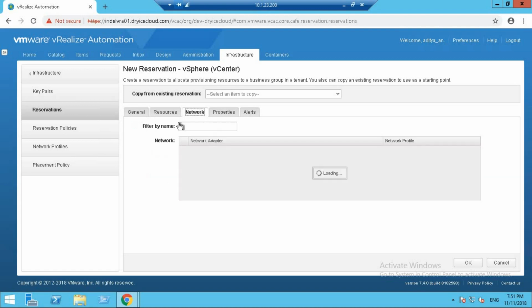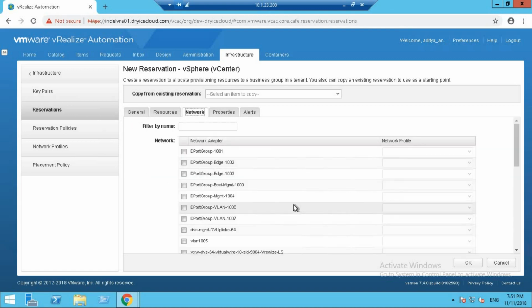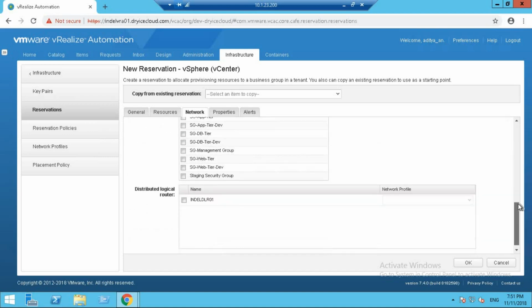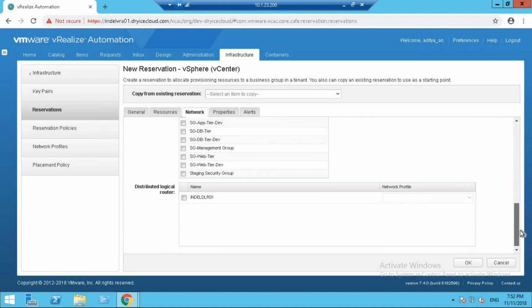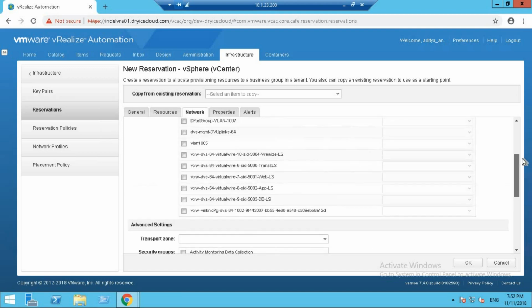Let's move on to network. We can assign the network that we want. Let's keep it to D port group -1001 as of now. These are the port groups that are available. You can select the transport zone and the security groups, but that is not what we are going to discuss here. That is completely off topic. And you can select the DLR. Again, we're going off topic.